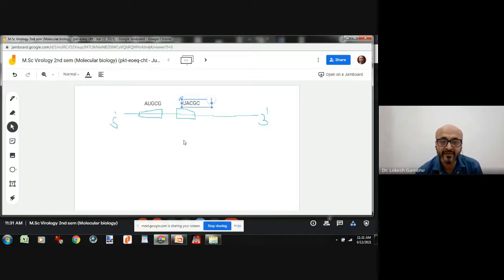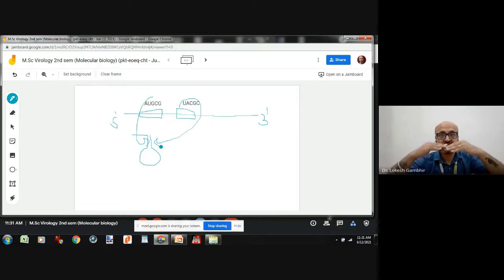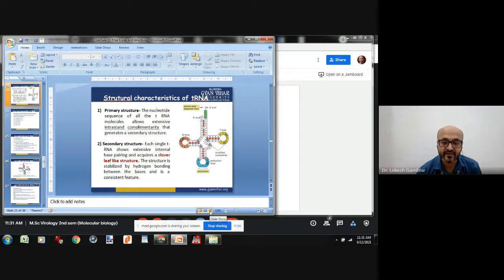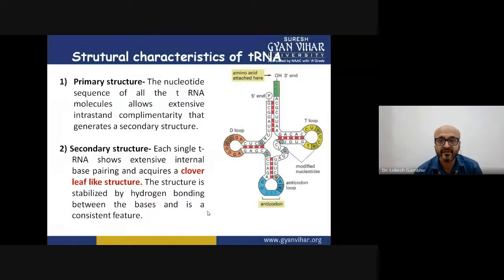Now these two are complementary, and because of this complementary nature, it may result in forming a double strand bond, which will form a loop and then again a bond. And here, this other sequence is present, and they will form a bond. This is how the primary structure has folded to give you a clover leaf like structure. These are the complementary sequences. See, GCG is combining with CGC.